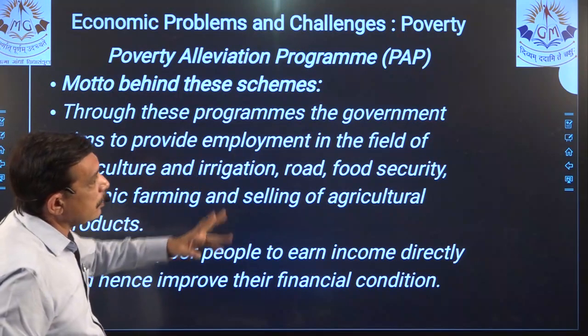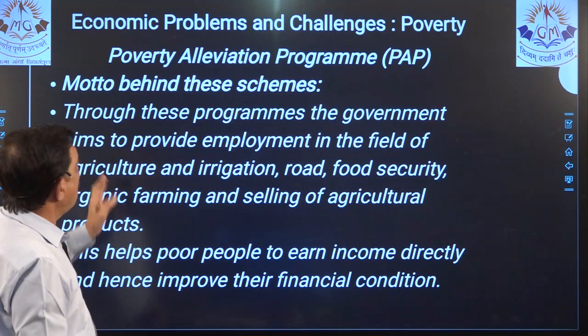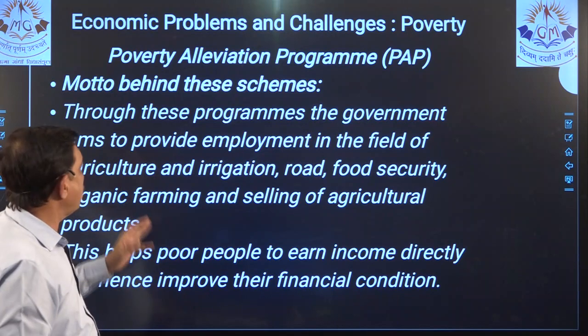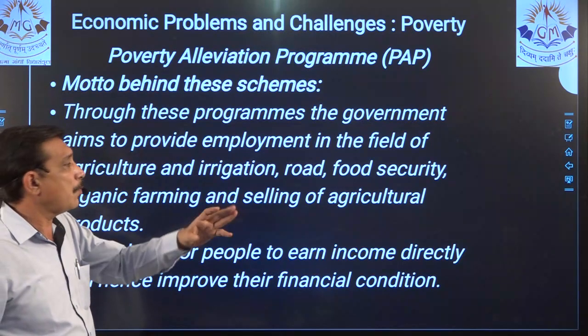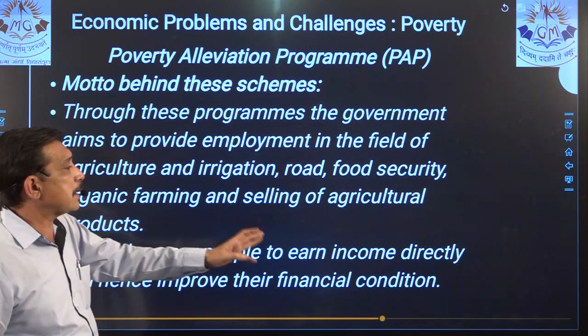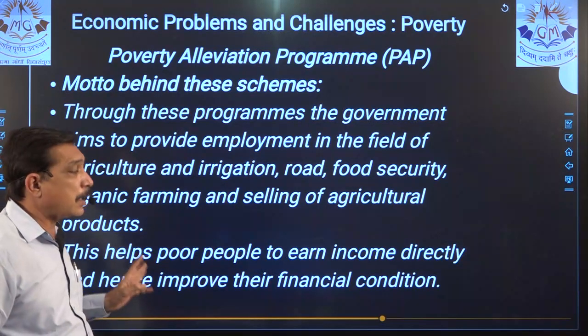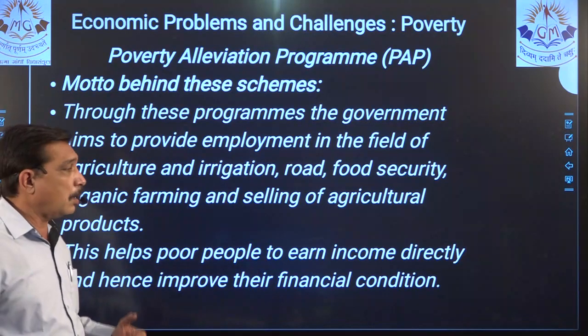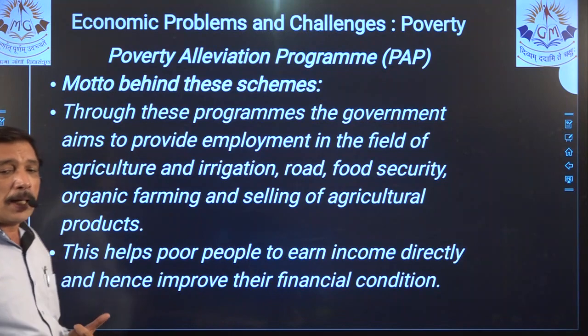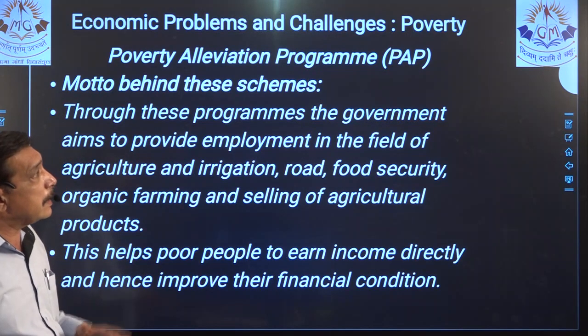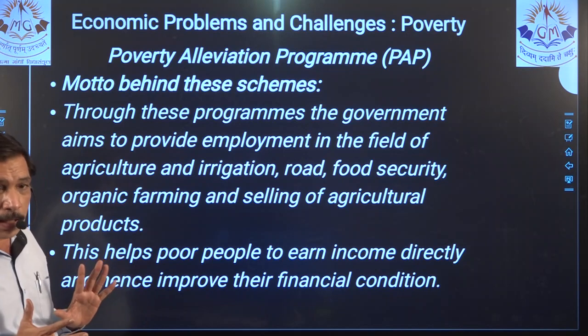Through these schemes, it aims to provide employment in the field of agriculture, irrigation, road, food security, organic farming, selling agricultural products, etc. It helps the poor person to earn income directly and hence improve their financial conditions. This is the motive, right?